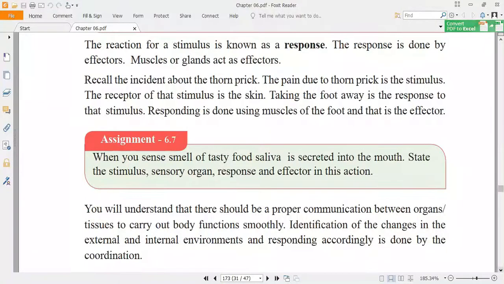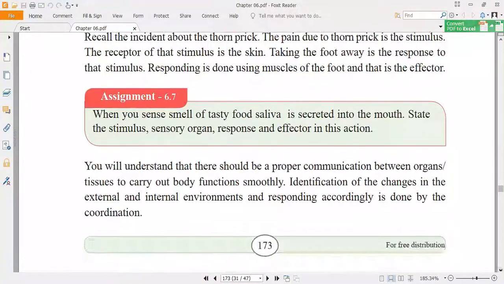Smell, okay? So if you want, you can write these things. Stimulus is smell. And the sensory organ, the nose. Out of the five, the nose is the sensory organ. And what is the response? Response is done by the effectors, either muscles or glands. So we have glands, okay? So the response is secretion of saliva. And what is the effector here? Salivary glands, okay? So once again, repeating: stimulus is the smell, sensory organ is the nose, response is the secretion of saliva, and effector is the salivary glands. Okay, right.